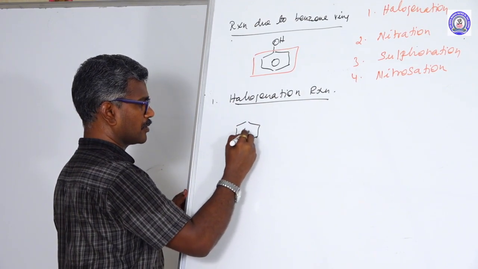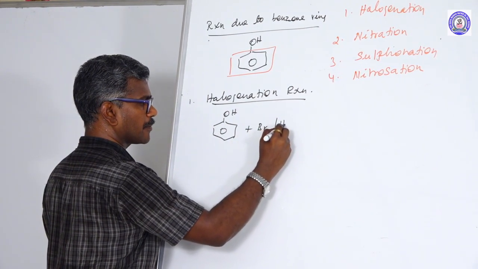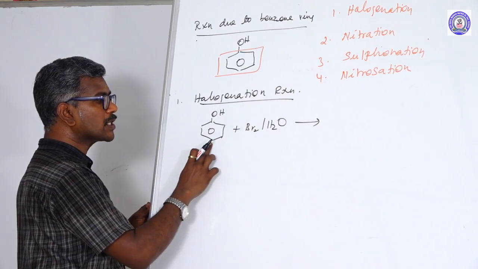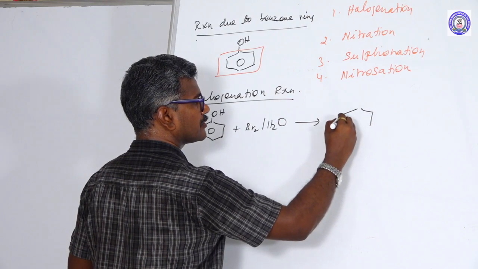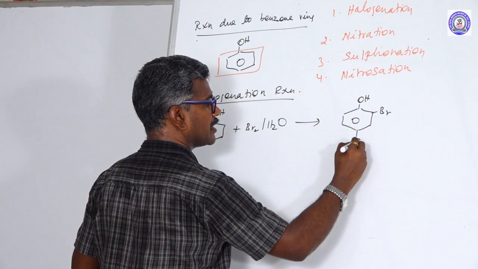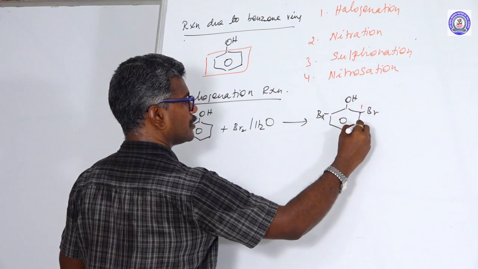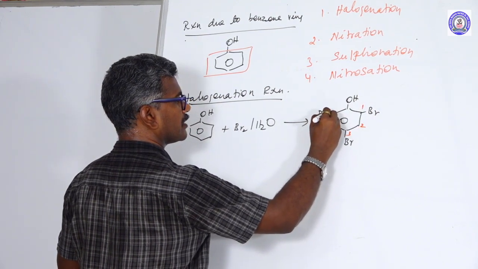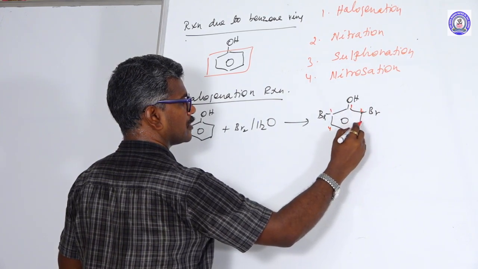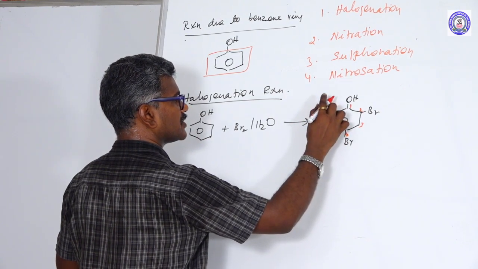Phenol first reacts with bromine water. The bromine water is brown in color, and the brown color is decolorized by phenol to form OH with Br at positions 2, 4 and 6.